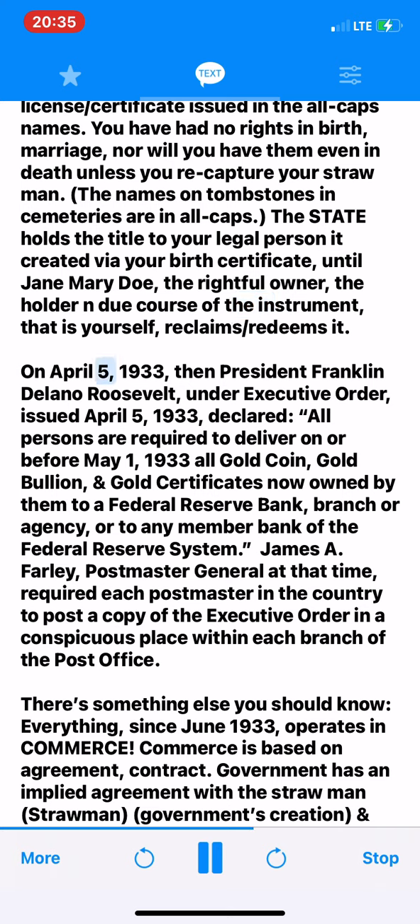On April 5, 1933, then President Franklin Delano Roosevelt, under executive order, declared all persons are required to deliver on or before May 1, 1933 all gold coin, gold bullion, and gold certificates now owned by them to a Federal Reserve Bank, branch or agency, or to any member bank of the Federal Reserve System. James A. Farley, Postmaster General at that time, required each postmaster in the country to post a copy of the executive order in a conspicuous place within each branch of the post office.